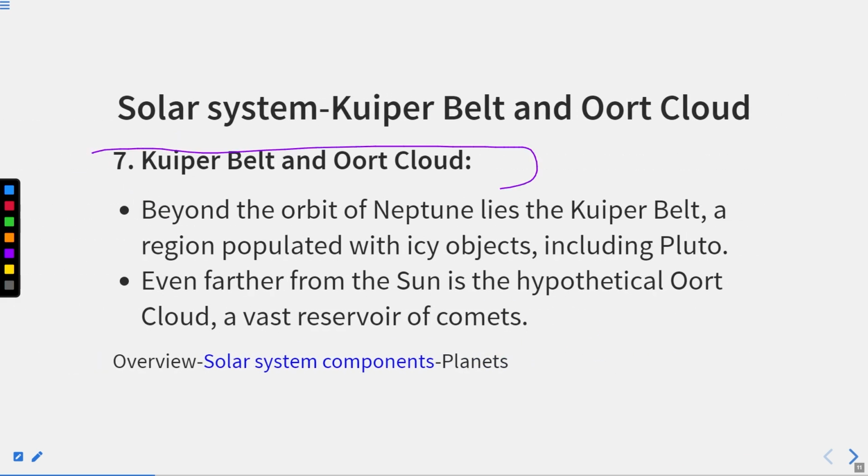Thereafter, we have the Kuiper belt and the Oort cloud. Beyond the orbit of Neptune lies the Kuiper belt, a region populated with icy objects, including Pluto. Even further from the sun is the hypothetical Oort cloud, a vast reservoir of comets. Okay, so you can say if this is our solar system, then beyond them, the things we found are known as the Kuiper belt and the Oort cloud. Okay, these are very cold because the sun's warmth is not able to reach these areas, and that's why they are the reservoir of comets.